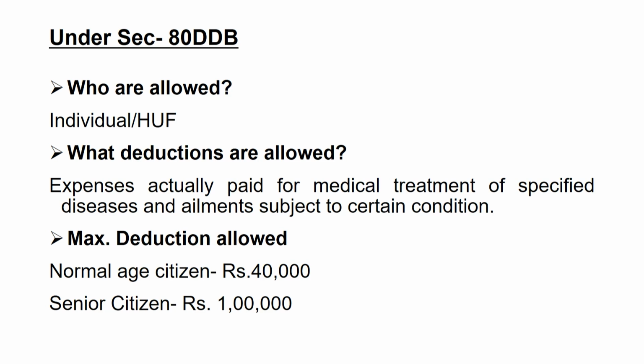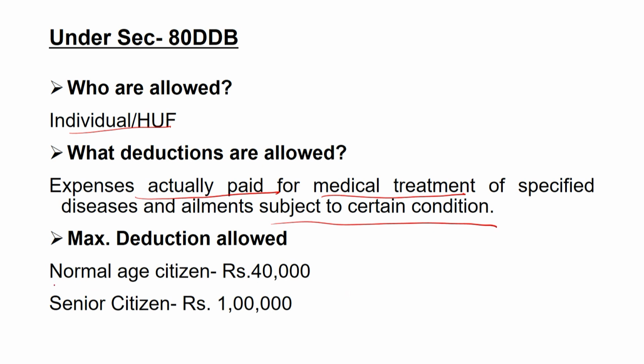Then comes the Section 80DDB. This is allowed for the purpose of medical treatment of specified diseases and ailments of the financially dependent persons on the assessee. This is also allowed to the individuals and HUF, and expenses that are actually paid for the medical treatment of these diseases, subject to certain conditions, may be allowed for the deduction.